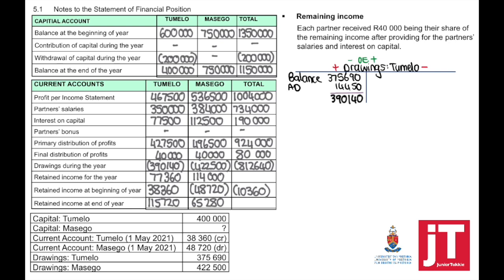To get the total, we can now either add each partner, or we can take the profit per income statement minus drawings, minus, because that is in brackets, the retained income at the beginning. That equals 181,000. If I add those two together, it should equal exactly the same answer.